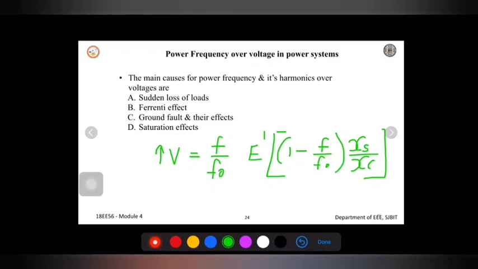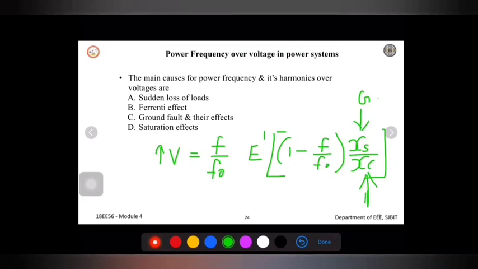Here XS is the reactance of a generator, and XC is the capacitive reactance of the line.